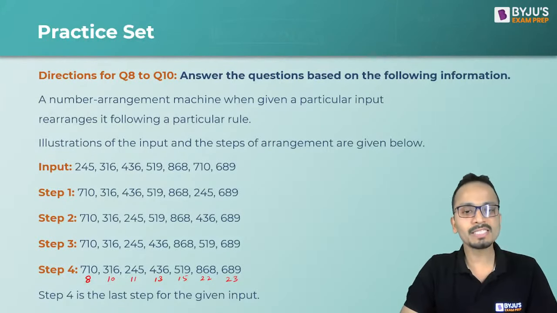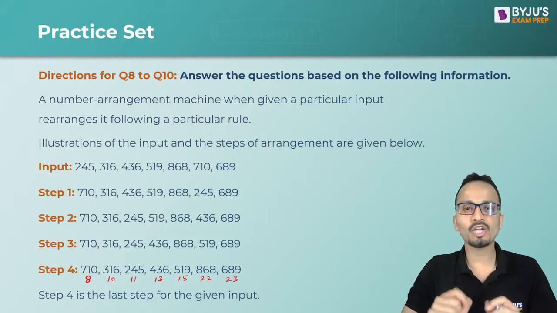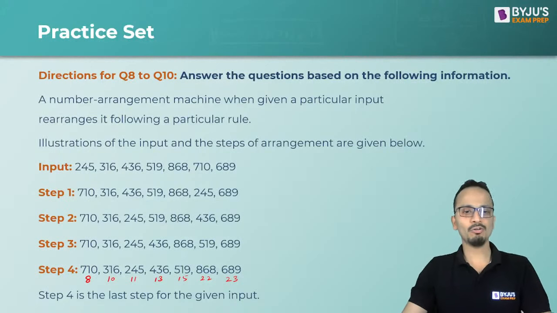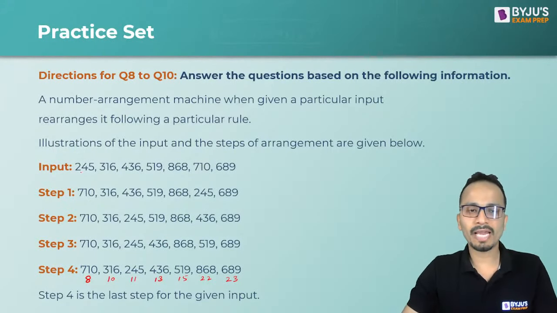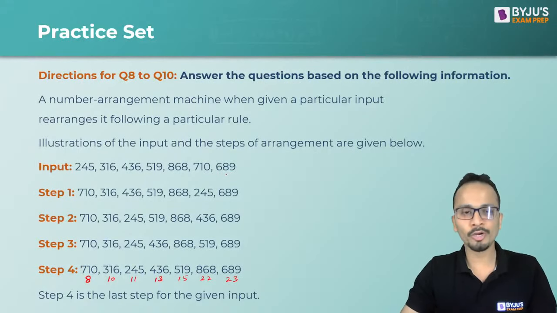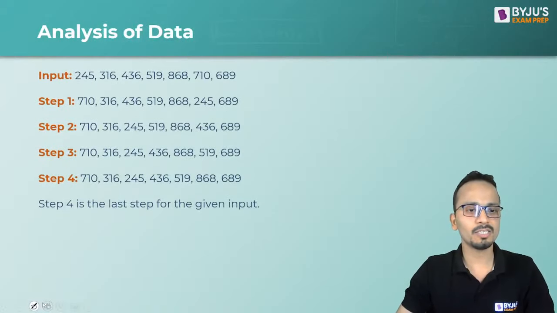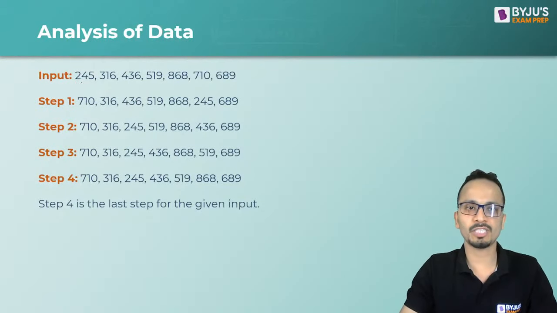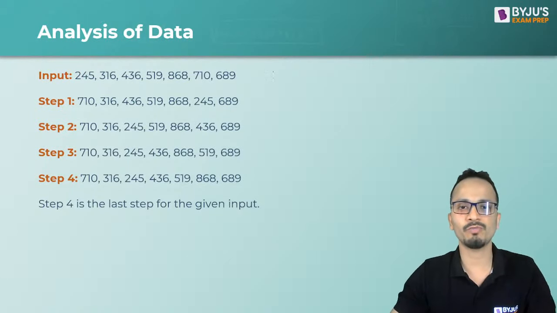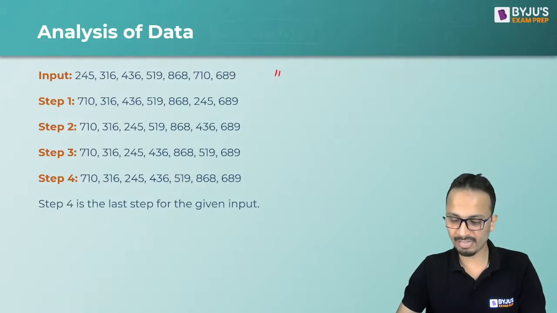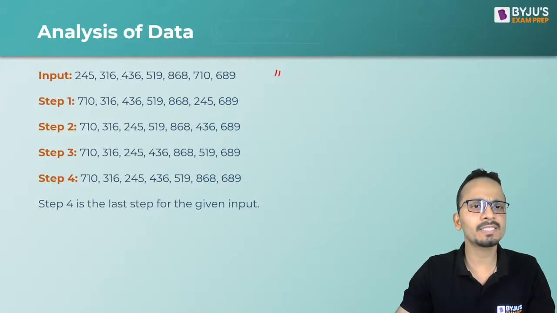Okay, now let's see how this machine will operate on the input to obtain the desirable output. Now first of all, I'll convert all these numbers in terms of the sum of their digits. Okay, so let's do that. I'll write everywhere the sum of the digits. So first of all, to start with 2, 4, 5, it will be 11. So 11 is the sum of the digits. All right, 11 is the sum of the digits. Okay, next it is 10.